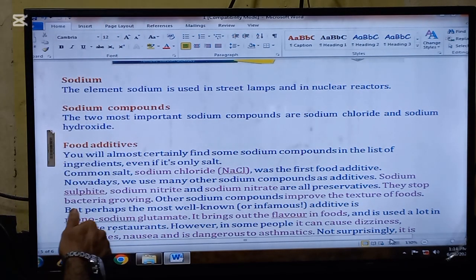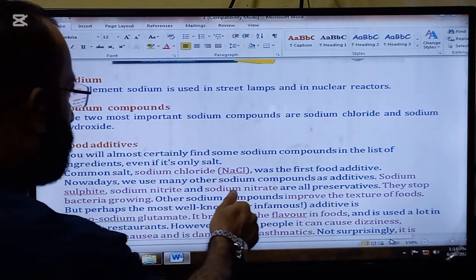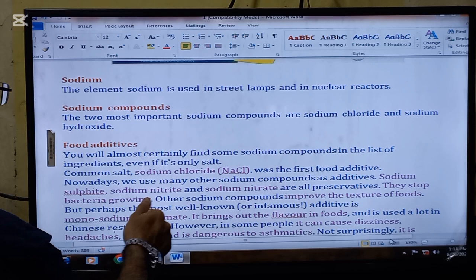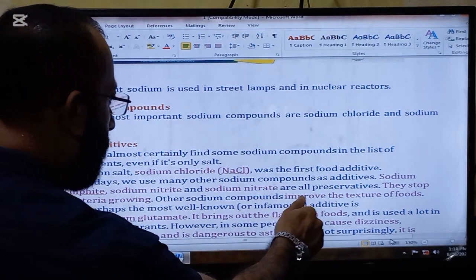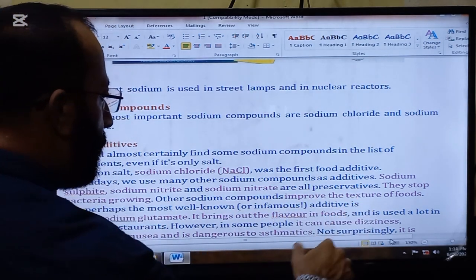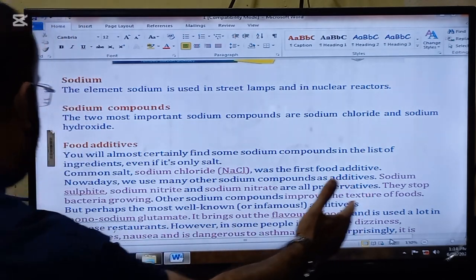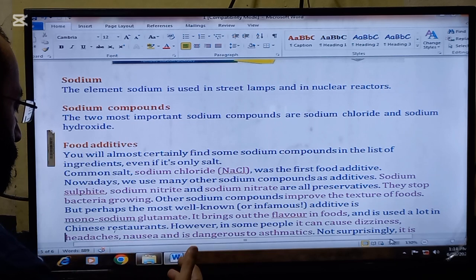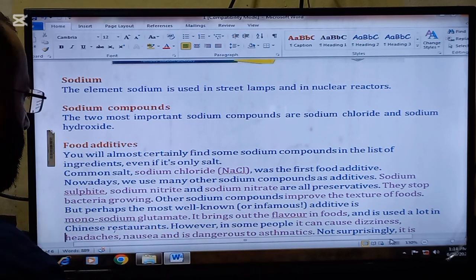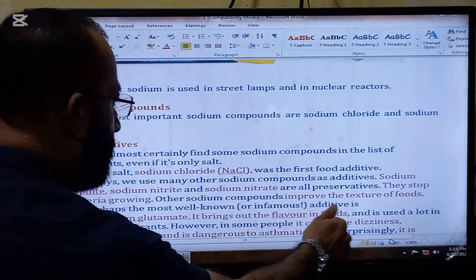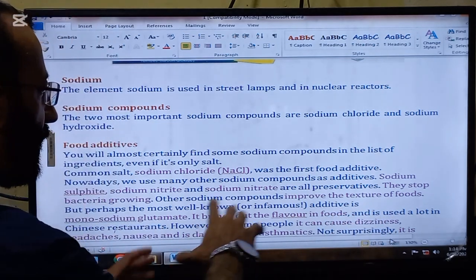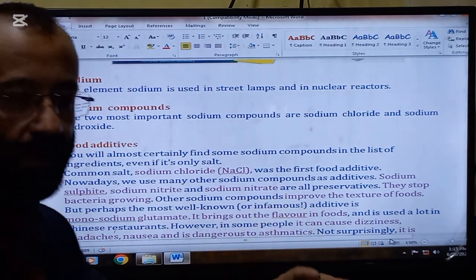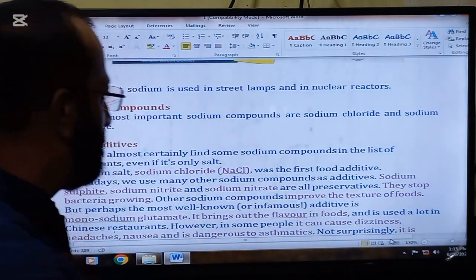Nowadays we use many other sodium compounds as additives. Sodium sulfite, sodium nitrite, and sodium nitrate are all preservatives. So they preserve the food, they stop bacteria growing. So when they are mixed into the food, it is preserved for a longer time. Other sodium compounds improve the texture of the food. So when some sodium compounds are added into the food, the texture and the looks become very good.